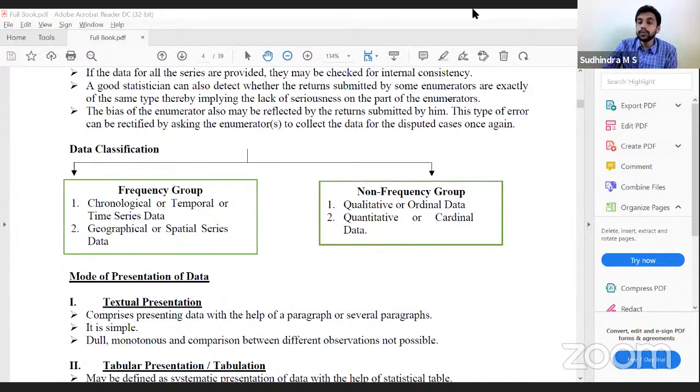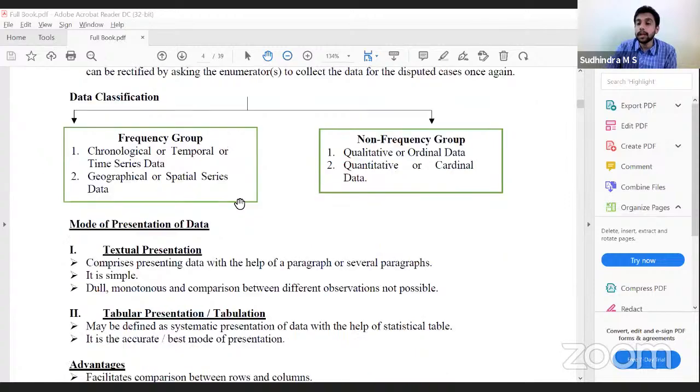Here we present the data with the help of a statistical table. It is an accurate and the best mode of presentation. Why is it the best mode? Because it has various utilities. Comparison becomes easier, and further analysis becomes easier. Therefore, tabular presentation, or tabulation, is considered the best mode of presentation.